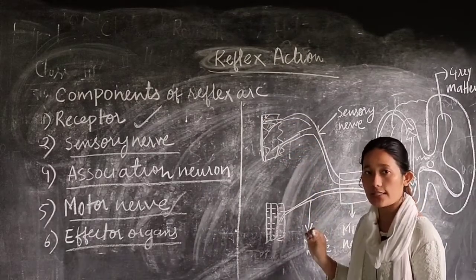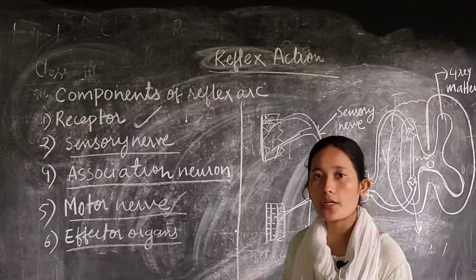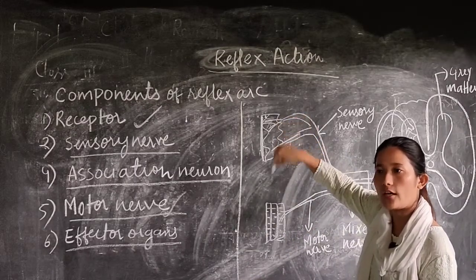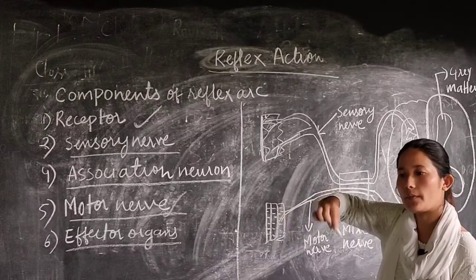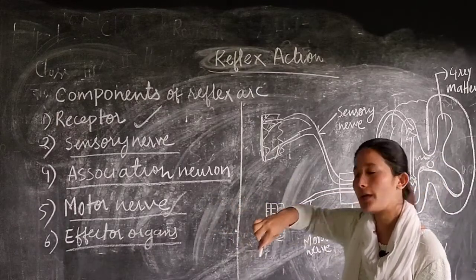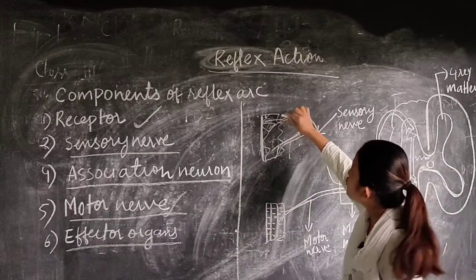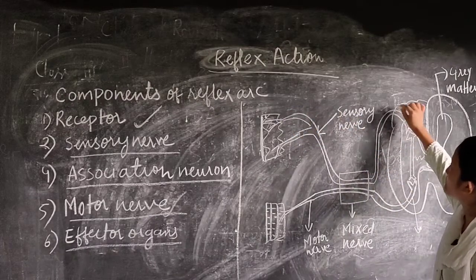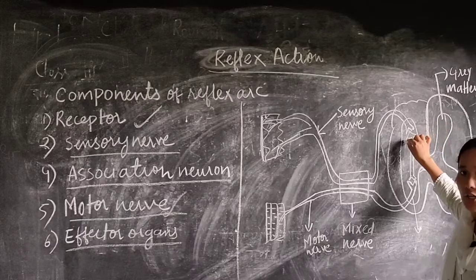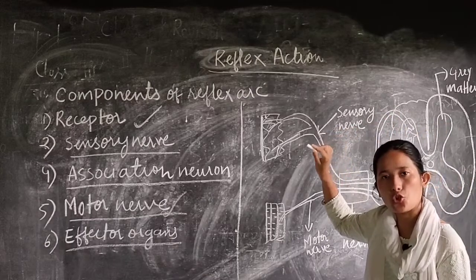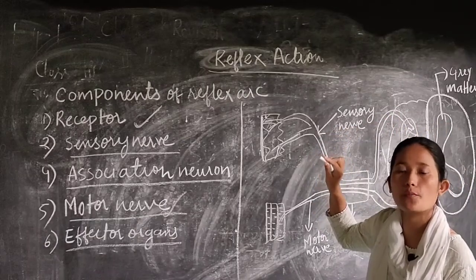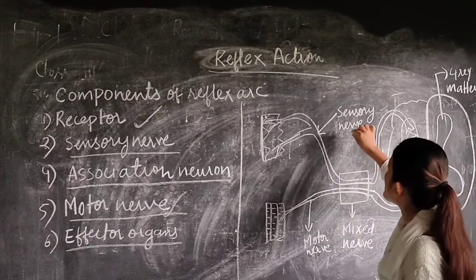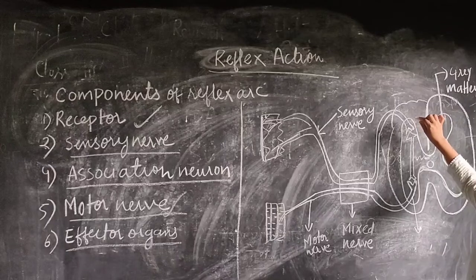These are the specialized cells which sense the changes in the environment. So the stimuli, the external changes, are felt by those receptor cells. Now through receptor cells you have a sensory nerve which carries the message to your spinal cord. In case of reflex action, as I told you, only your spinal cord is involved, no involvement of the brain, so that the action can be taken up immediately. That's why your sensory nerve takes the message to the spinal cord.